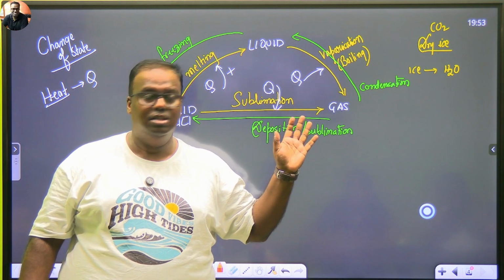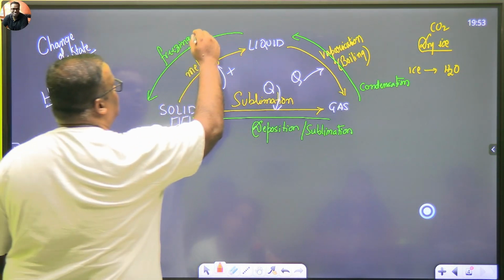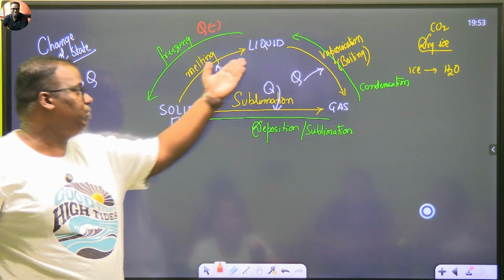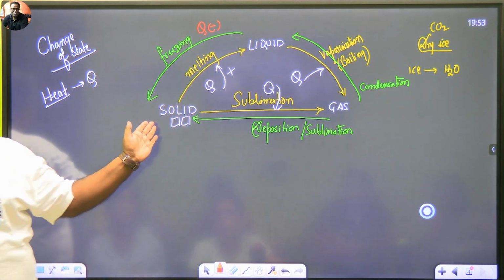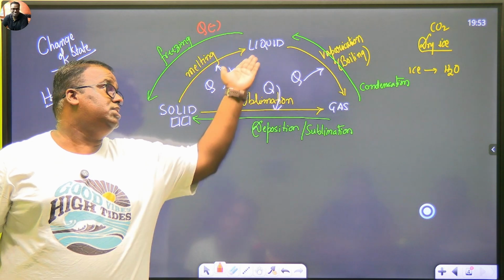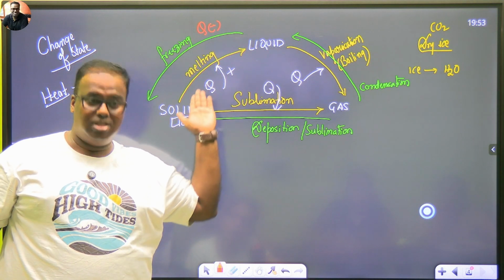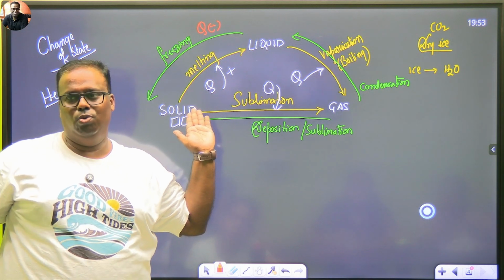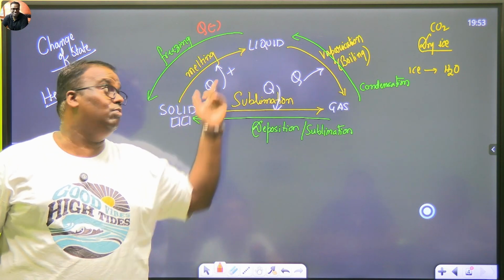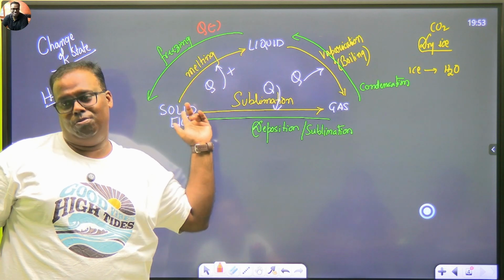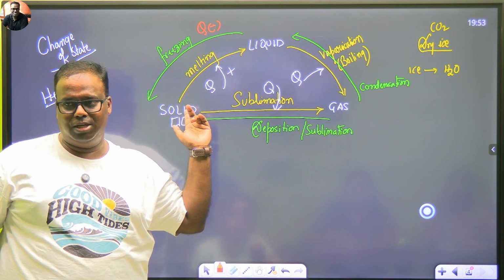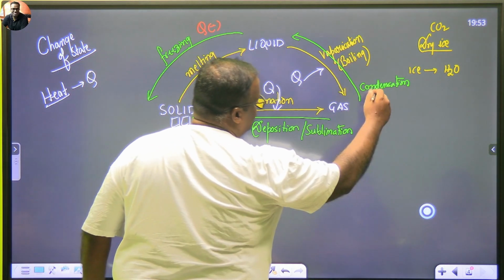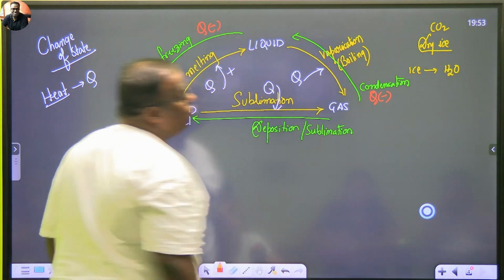Don't become that. If you see this process, this is a process in which you have to remove heat. A liquid can become solid. Generally, so far, what we used to say, our ice cream becomes cone when we cool it. No, we are in physics, we are in chemistry. When we withdraw heat from it, you don't cool something in chemistry. You withdraw heat. Similarly, condensation as a process is also removal of heat.